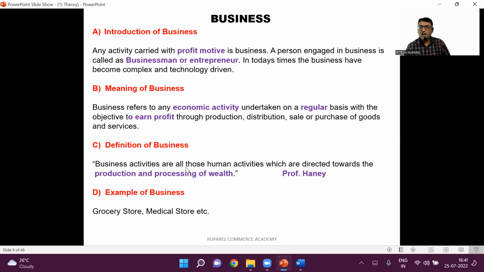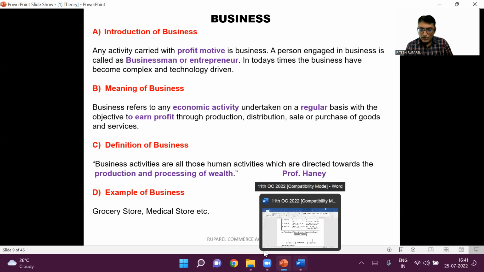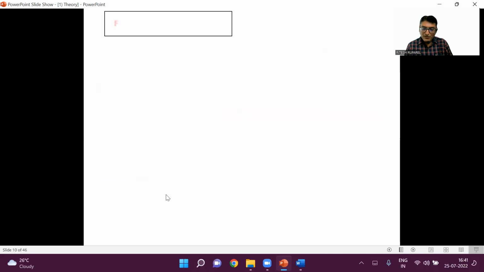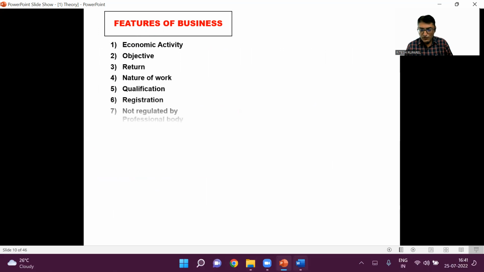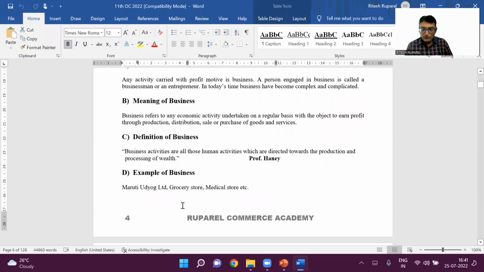Now, the definition of business you have to learn by heart. This is the only thing which we will ask you to memorize. Business activities are all those human activities directed toward the production and processing of wealth. It should have been income, but he has gone beyond income and said wealth. Professor Hanny. Examples of business: grocery store, medical store. You can also say Maruti Udyog Limited, because it is the industry part of business. Do you understand? Now, your E part will be the features. I hope you understand. I'll explain it one by one.